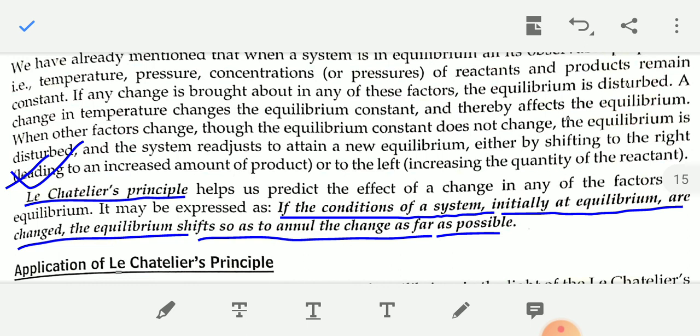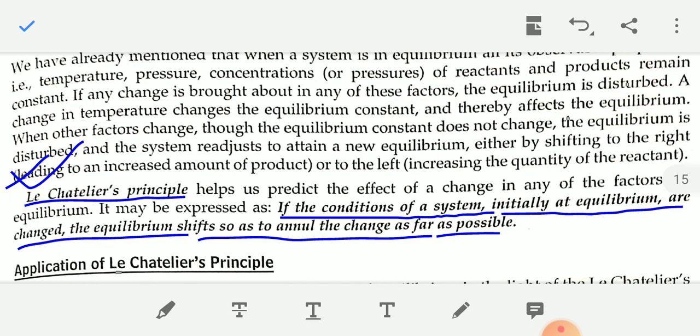Le Chatelier principle may be expressed as: if the conditions of a system which is initially at equilibrium are changed, the equilibrium shifts so as to neutralize the effect of the change as far as possible.